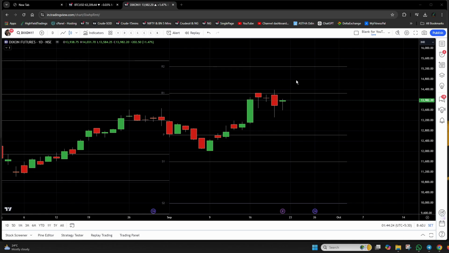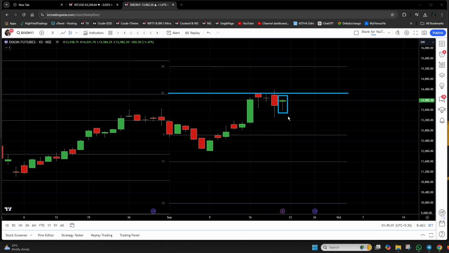I hope you're clear, right? Just to repeat, our first confirmation is the inside bar candlestick, and our second confirmation is that the inside bar candlestick should be forming just below the resistance. This is the scenario in which we will go short. The same applies to the scenario in which we have to go long. Basically, first you have to search for an inside bar, and that inside bar should be formed just above a particular pivot.